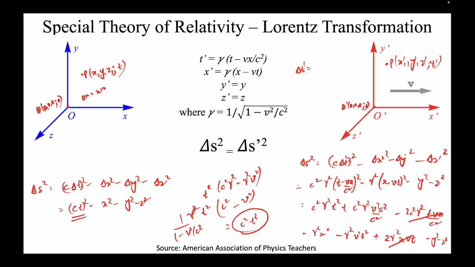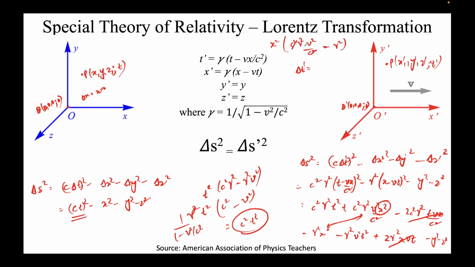Similarly, if you try to obtain the coefficient for x square, it will come out to be minus 1, because this term plus this term, this and this, if you do the mathematics, it will come out to be exactly minus 1. I'll do that, it's fine. So it will be x square, if I take common, it will be c square gamma square v square over c square minus gamma square.